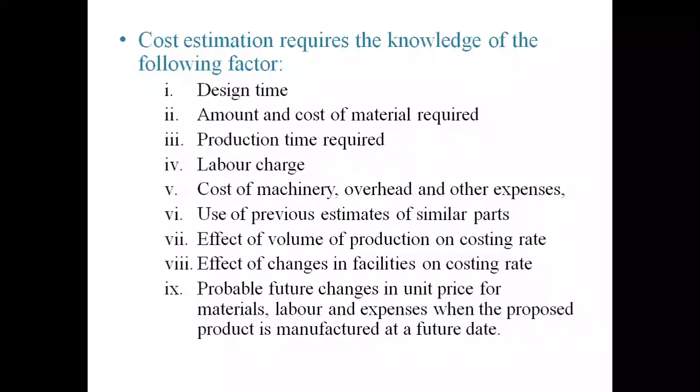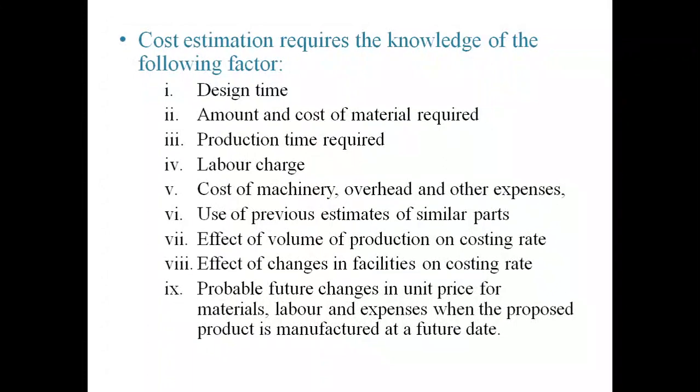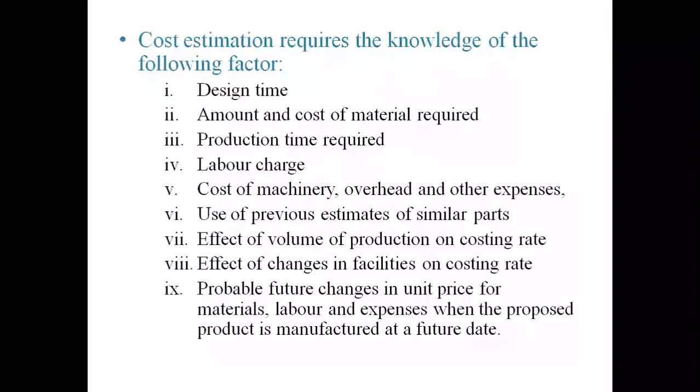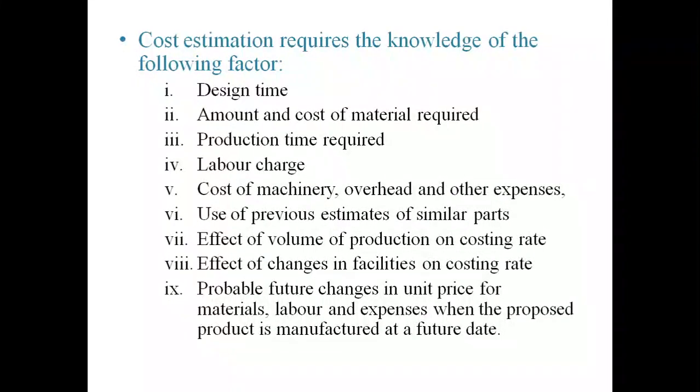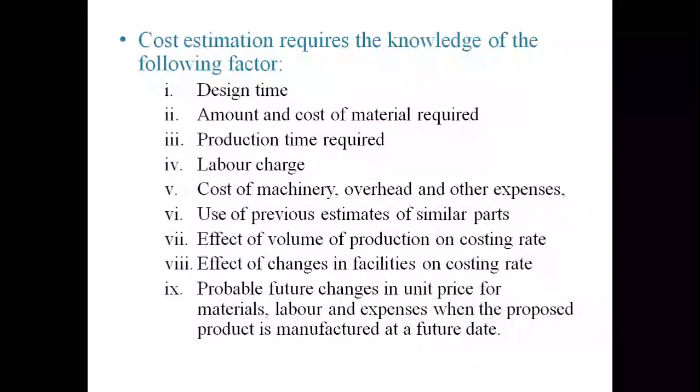And third one is production time required. Production time required means how much time it takes for the manufacturing of that product. And fourth one is labor charge. Labor charge means what kind of labor we have to use for that product, skilled or non-skilled, technical, like that. Depending upon the labor, the charges will vary. We need to consider that to make the cost estimation.